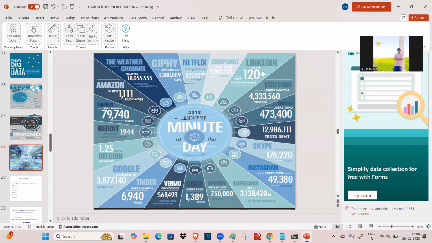Okay, and Instagram and also Uber, Spotify, and Tinder. Google conducts searches, how many searches? LinkedIn professionals, YouTube, Twitter, Skype, Zoom, and Snapchat. All these things are happening.